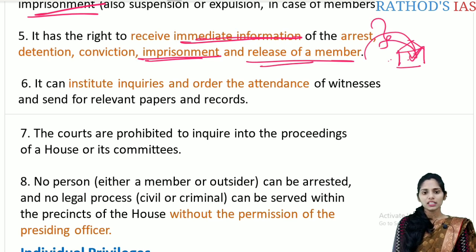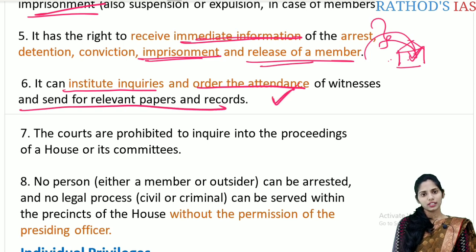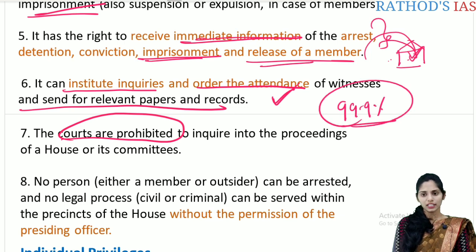And the next one is, it can institute inquiries, order the attendance of witnesses, and send for the relevant papers and records. So it is also a collective privilege. And the next important one is, the courts are prohibited from inquiring into the proceedings of the House. In 99.9% of the cases, the court will not interfere in the proceedings of the House. But sometimes, in rare cases, we can see the court interfere here.